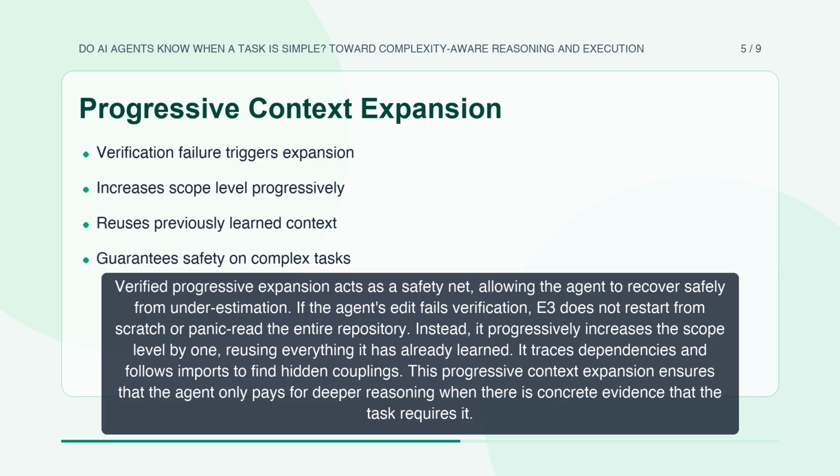Verified progressive expansion acts as a safety net, allowing the agent to recover safely from underestimation. If the agent's edit fails verification, E3 does not restart from scratch or panic read the entire repository. Instead, it progressively increases the scope level by 1, reusing everything it has already learned. It traces dependencies and follows imports to find hidden couplings.